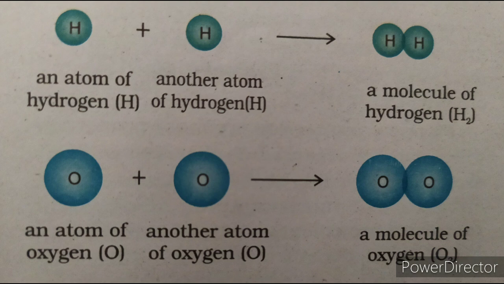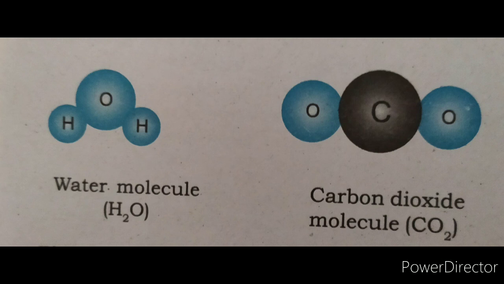When two or more atoms of different elements combine, then it forms a molecule of a compound. For example, when a hydrogen atom is combined with another hydrogen atom, then it forms an H2 molecule. And further, when that H2 molecule is combined with an oxygen atom, then it forms H2O compound. A few other examples are ammonia, that is NH3, and carbon dioxide, that is CO2.